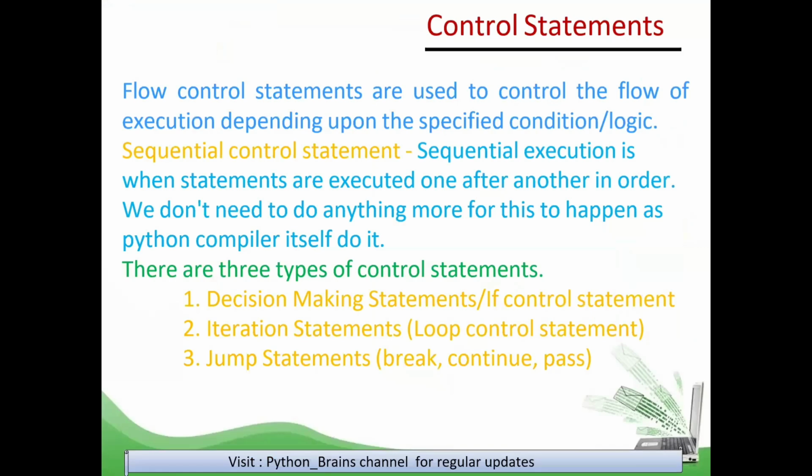So what are control statements? Flow control statements are used to control the flow of execution depending upon the specified condition or logic. What is sequential control? Sequential execution is when the statements are executed one after another in order. We don't need to do anything more for this to happen, as the Python compiler does it itself.